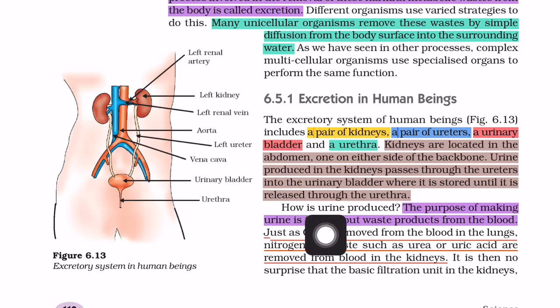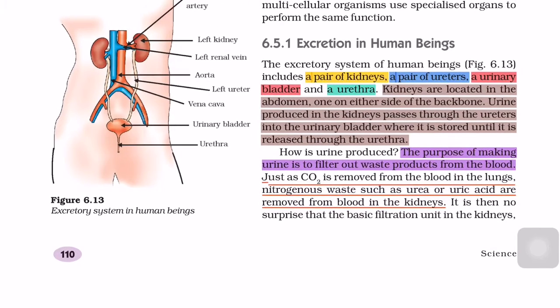So how is urine produced? The purpose of making urine is to filter out waste products from the blood. So the main purpose of making urine is to filter out the waste material from the blood. Just as CO2 is removed from the blood in the lungs, nitrogenous waste such as urea or uric acid are removed from blood in the kidneys.